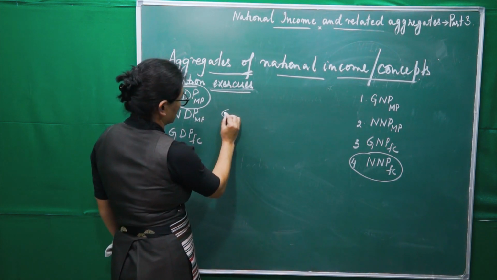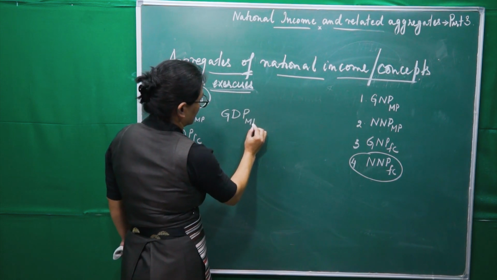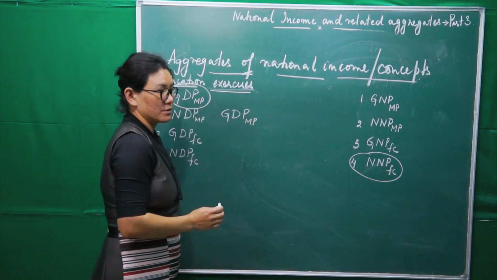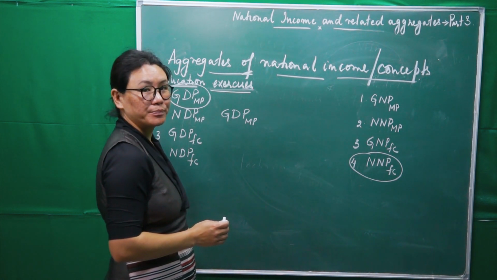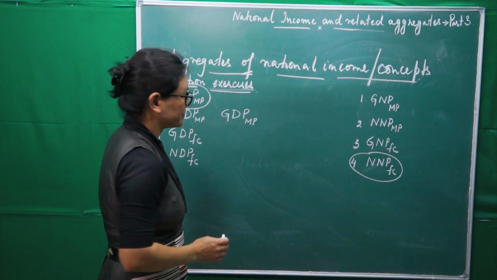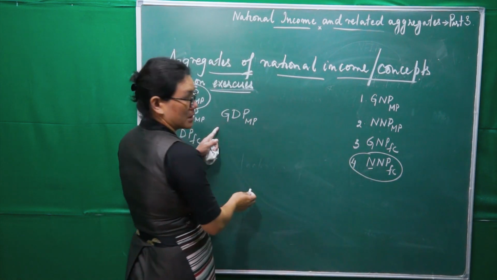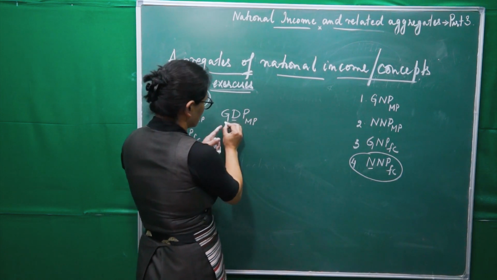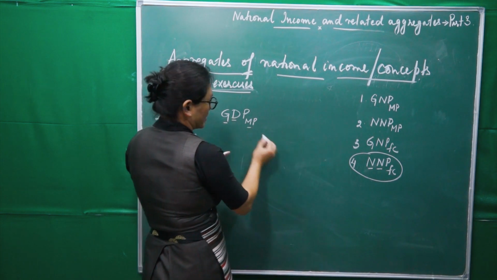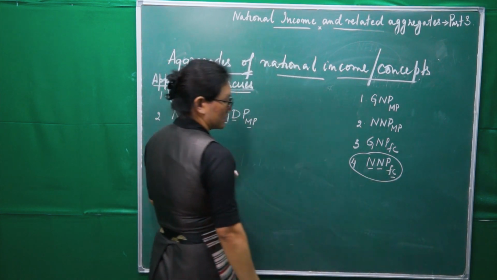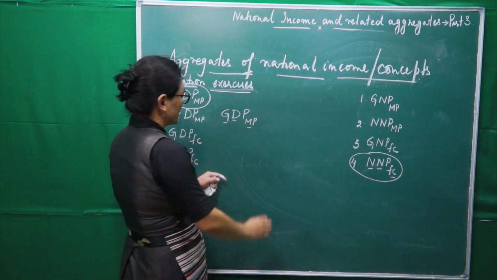So see, GDP at MP. Now we have to see what things need conversion here. G and N, we have to convert, right? This also, D, domestic into national. Market price into factor cost. So the entire thing we have to convert.